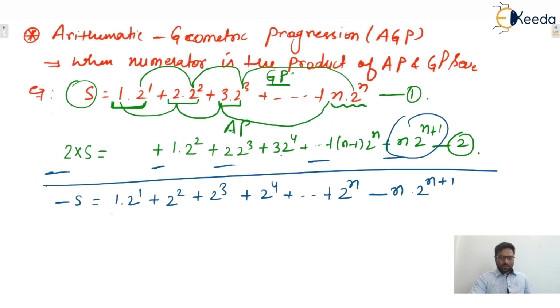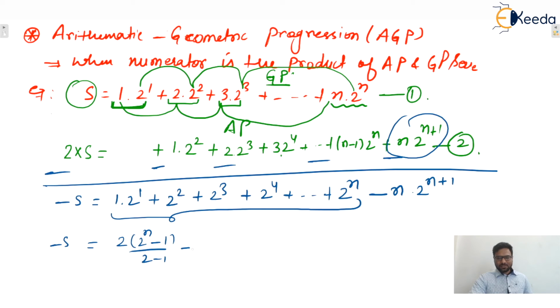Now you tell me, what does this become? This is a GP series. So what is the sum of this GP series? That is 2 into the first term into 2 raised to power n minus 1, divided by 2 minus 1, and minus this term as it is.